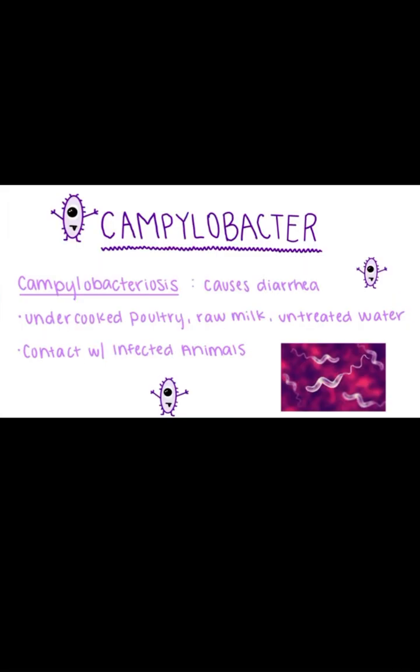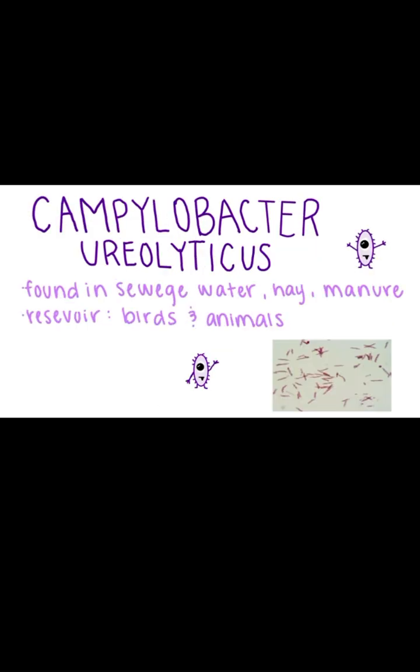The genus Campylobacter causes campylobacteriosis, which is one of the most common causes of diarrhea. It is a bacterial infection you can get from undercooked poultry, raw milk, and untreated water. It's also possible to get sick from contact with infected animals. Most people recover without treatment in about a week.